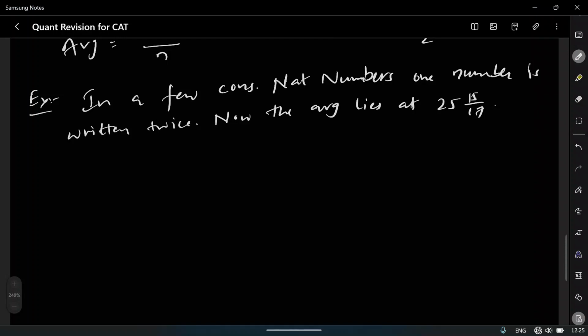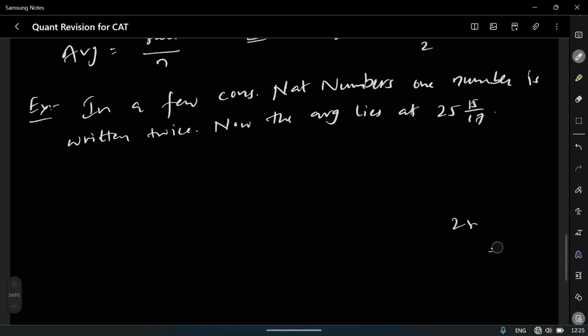Normally, for consecutive natural numbers, if the average is lying at 25, what does it mean? If you write all the consecutive natural numbers like 1, 2, 3, and so on, 25 and so on till 50, the average lies at 25, right? So our new average lies at 15 by 17.